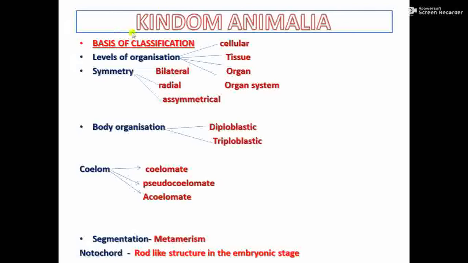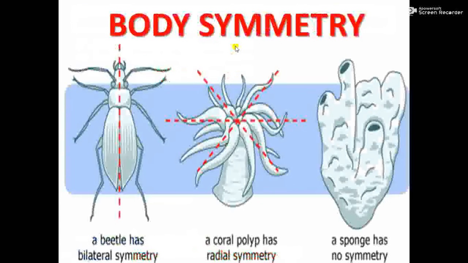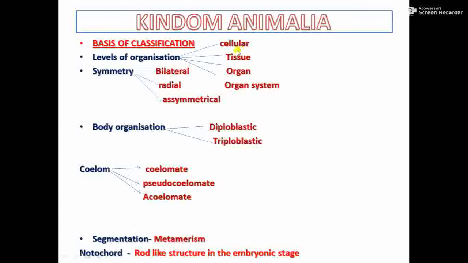So first of all, our first point is the level of organization. In this you can see animal body. Some of the animals have only cellular organization, that is, a group of cells are there. They are multicellular, but these cells are not further organized into tissues or organs or anything. So cellular organization, a group of cells are there.